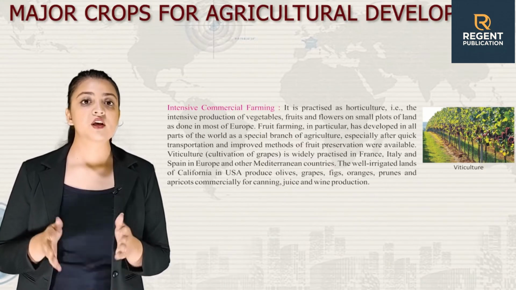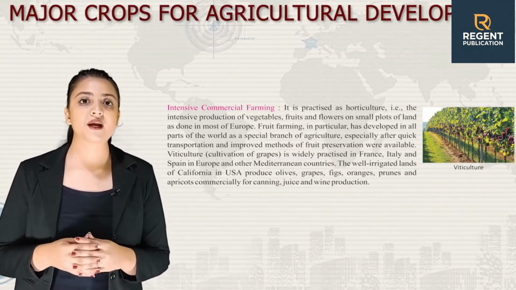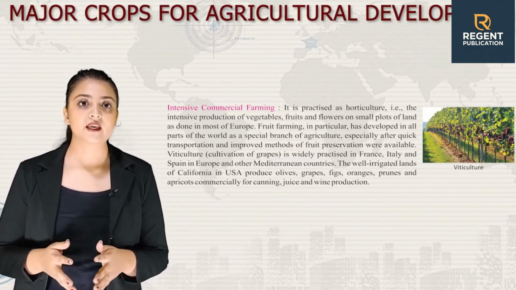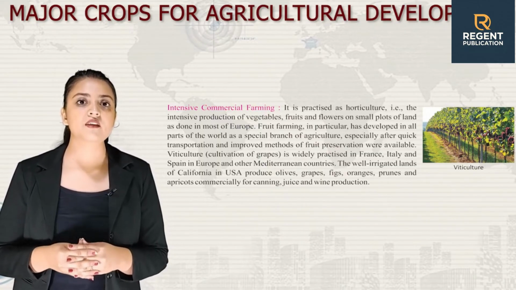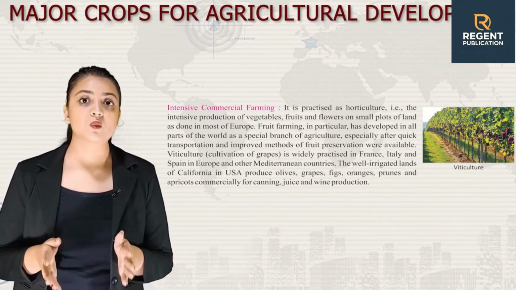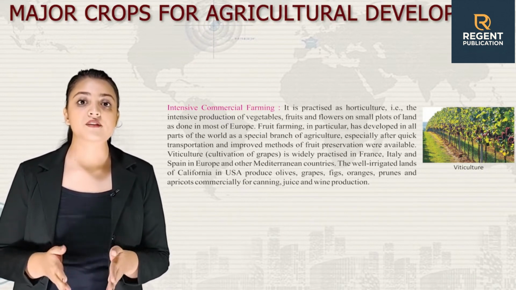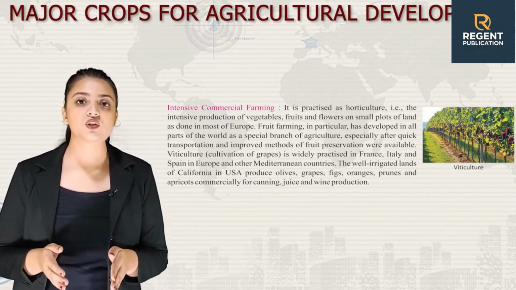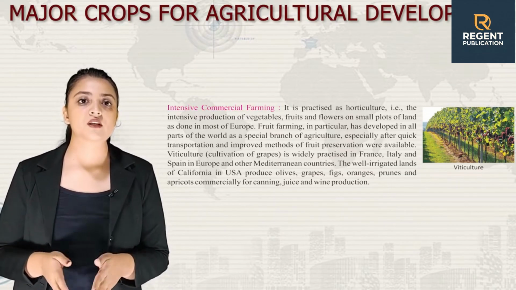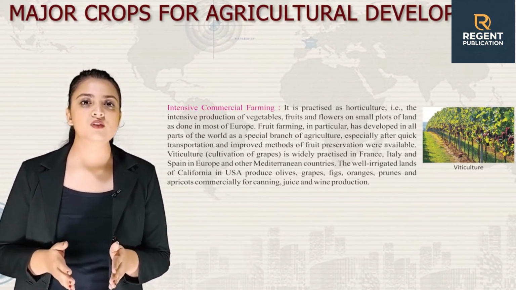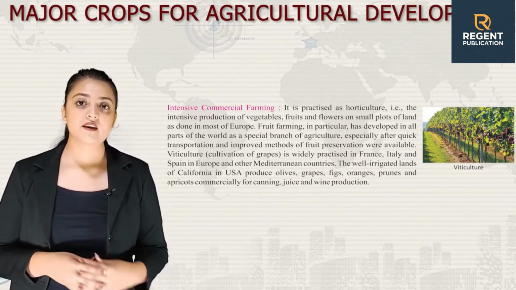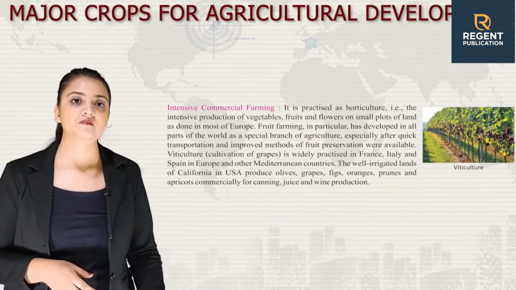Viticulture, that is, cultivation of grapes, is widely practiced in France, Italy, and Spain, in Europe and other Mediterranean countries. The well-irrigated lands of California in USA produce olives, grapes, figs, oranges, prunes, and apricots commercially for canning, juice, and wine production. Here is an image of viticulture.